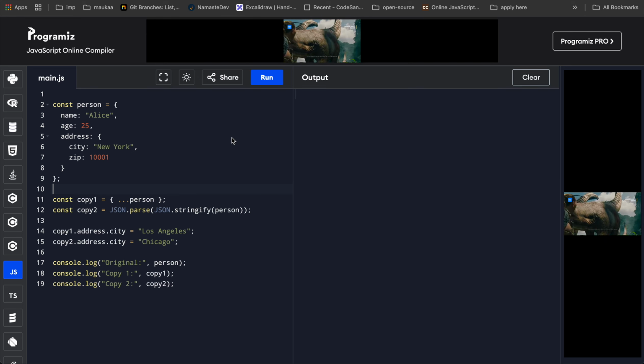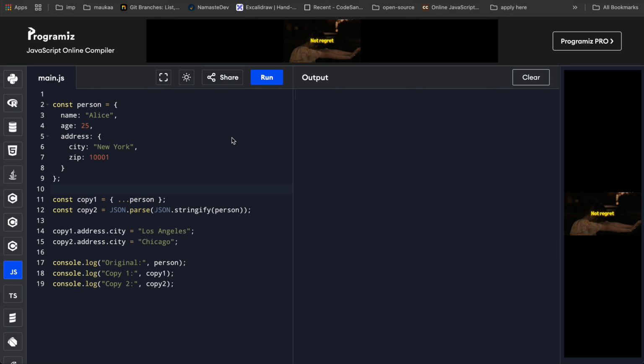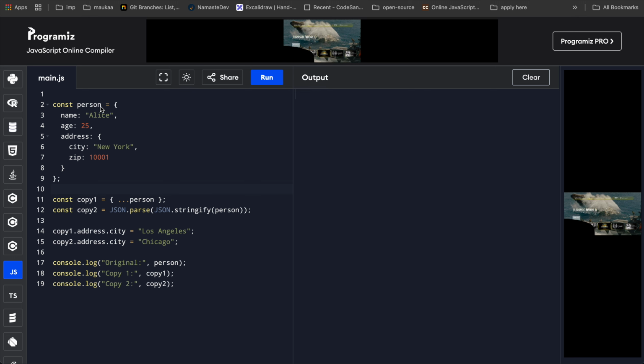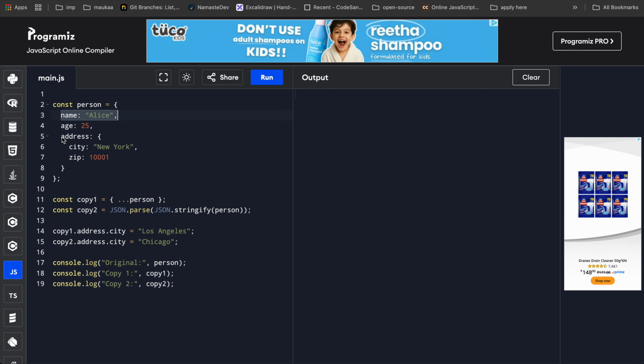Hey all. When you go to an interview and the interviewer asks you a question, usually they generally ask output-based questions. So I have one question for you. We have one person object with name and age, and another object, address, with city and zip.